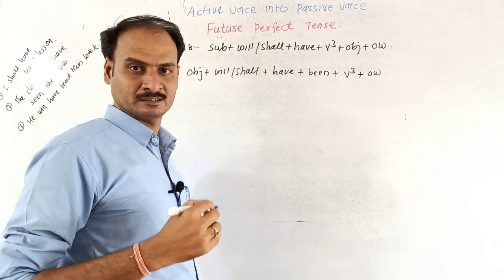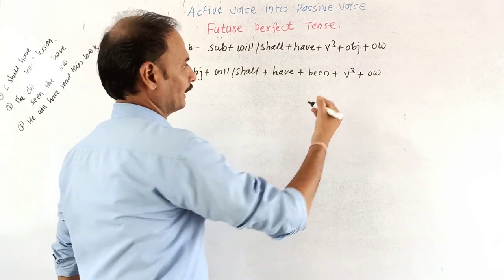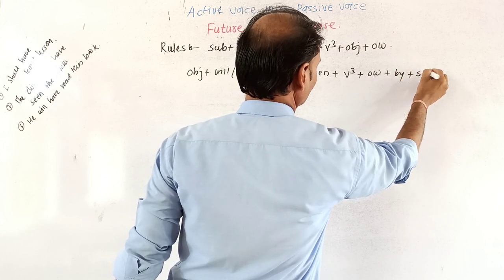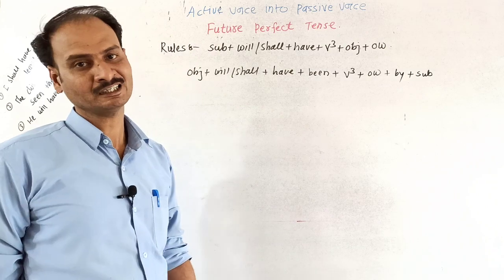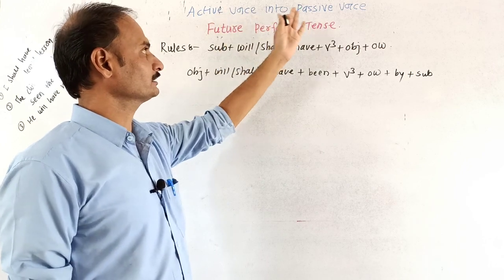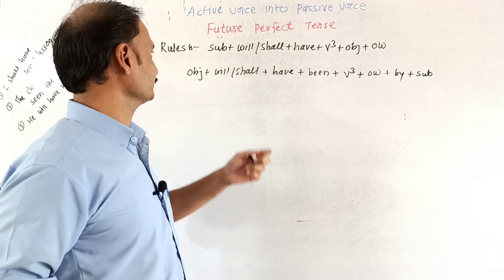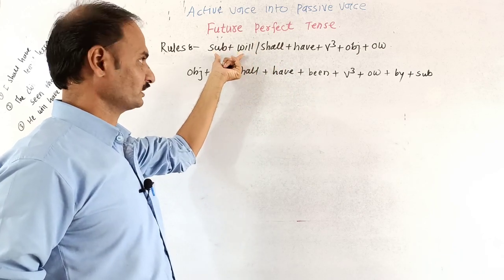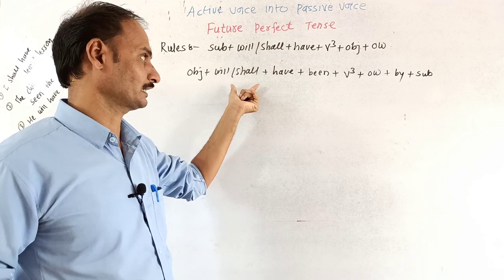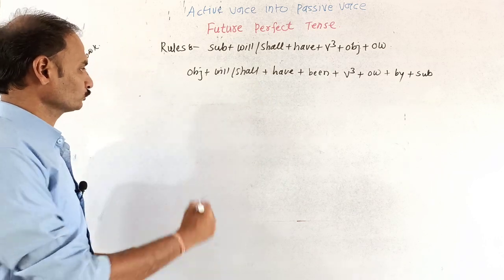If in the given sentence there is another word or extension, write it down after the main verb. And then use the preposition by, and then take the objective case of the subject if the subject is in pronoun form. So this is all about the conversion of active voice into passive voice, isn't it? It is very simple. The future perfect tense structure has been given, as well as the passive structure, on the screen. You can write it down in your notebook. So we will go through the examples.